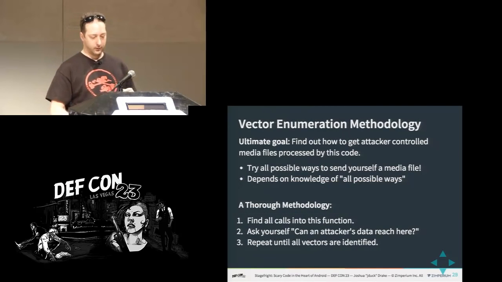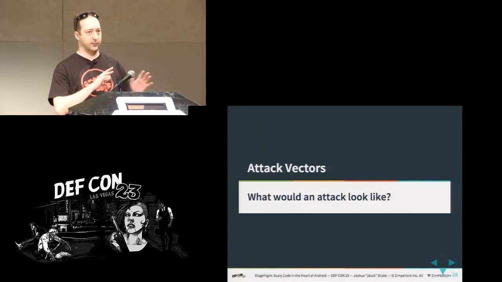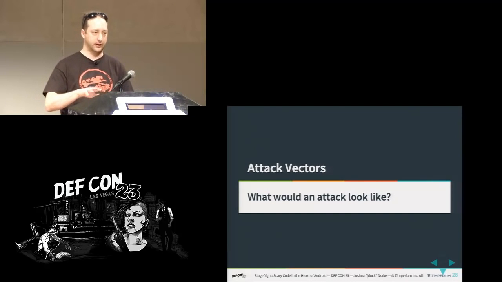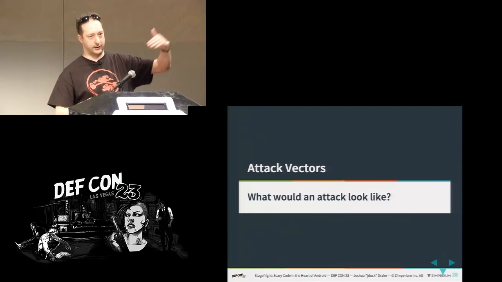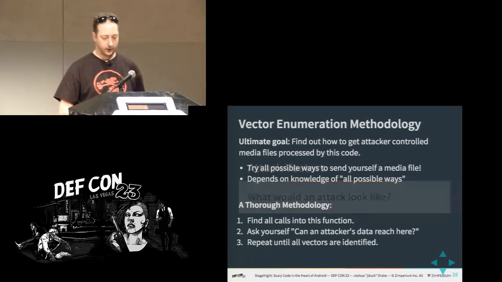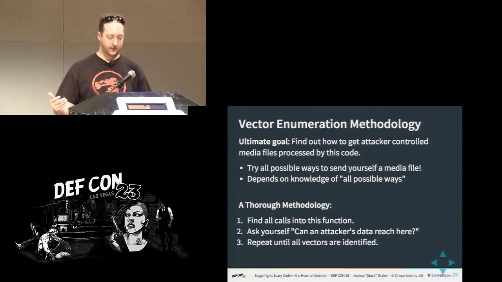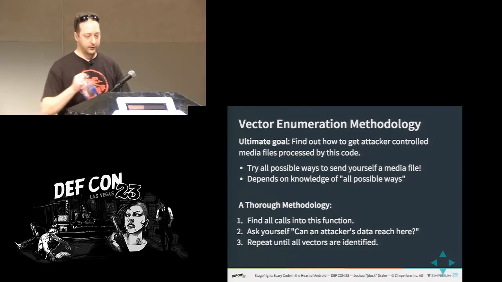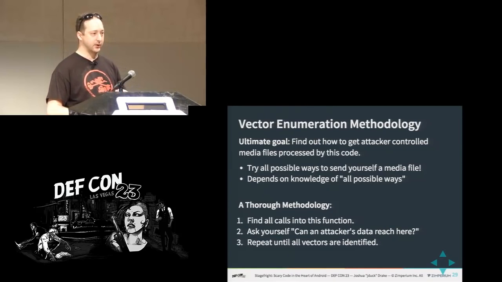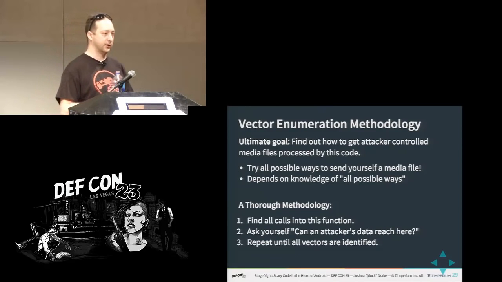When I talk about attack surface, I'm always thinking about things that are deep in the code that you're trying to tickle and try to find the vulns in. And when I talk about attack vectors, I'm thinking about all the ways to get there. So the ultimate goal in looking for attack vectors is to figure out, like I said, how to get my data in there. So first, you can try all possible ways to send yourself a media file. Unfortunately, it depends on...